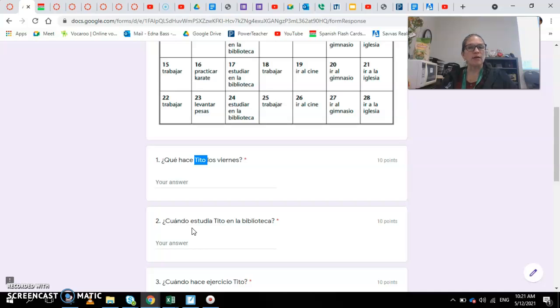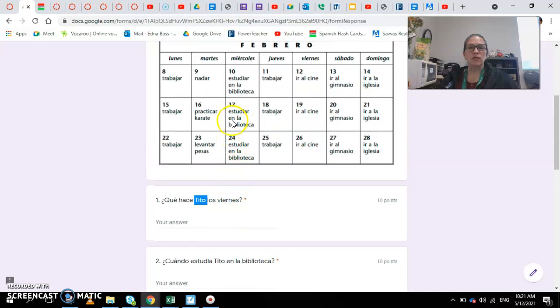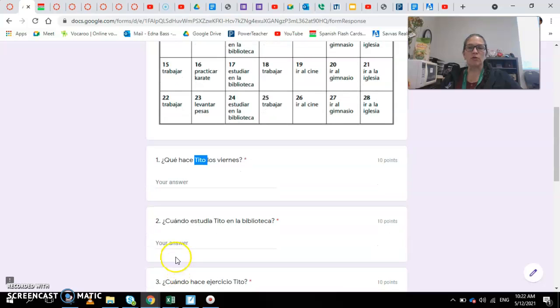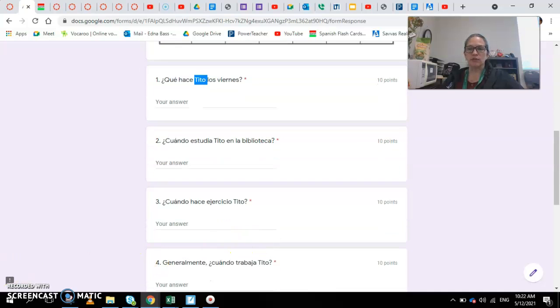The next question, now the questions have different ways, so it's not all the same, so the answers are going to be different too. Now this one says, ¿cuándo estudia Tito en la biblioteca? So they are asking us, when does Tito study at the library? So we find that estudiar en la biblioteca right here, miércoles. So your answer should be something like, Tito estudia los miércoles en la biblioteca, o Tito estudia en la biblioteca los miércoles, something like that. Okay, so that's our first part.